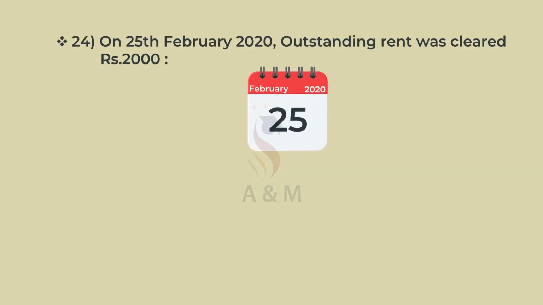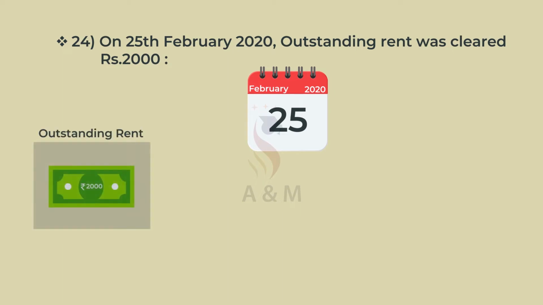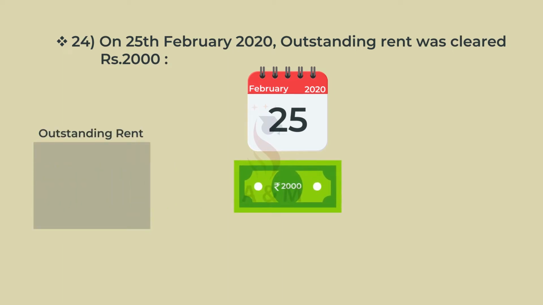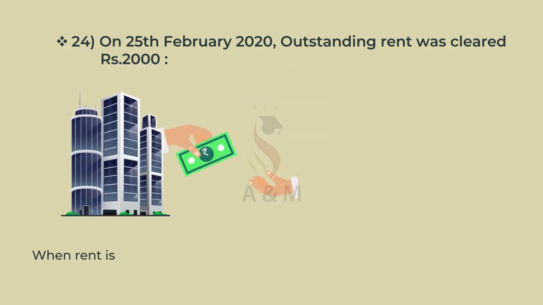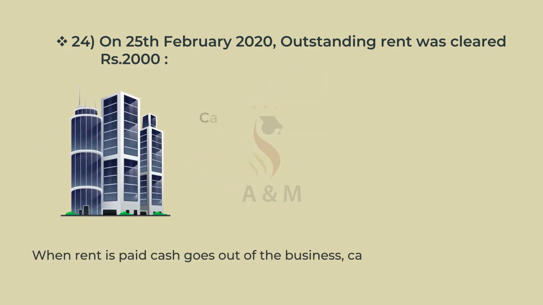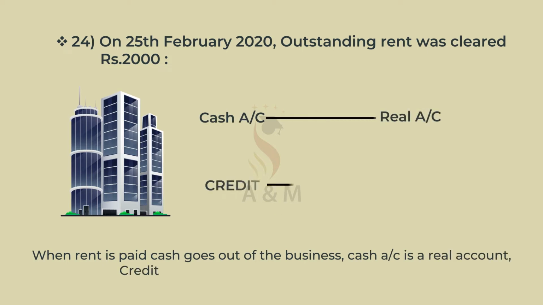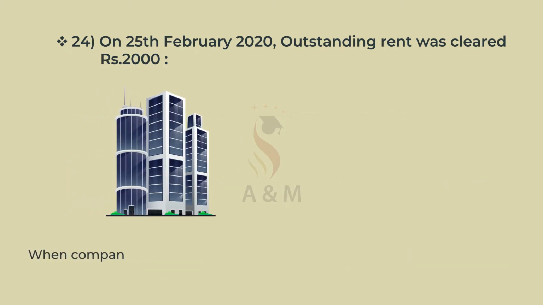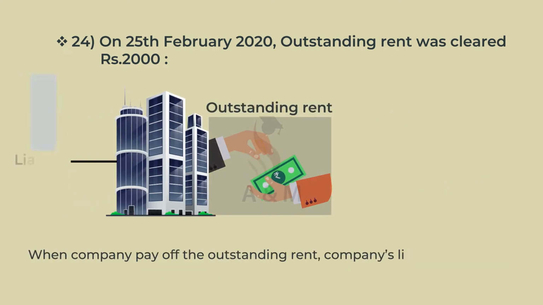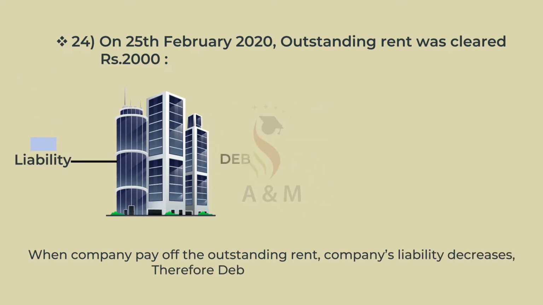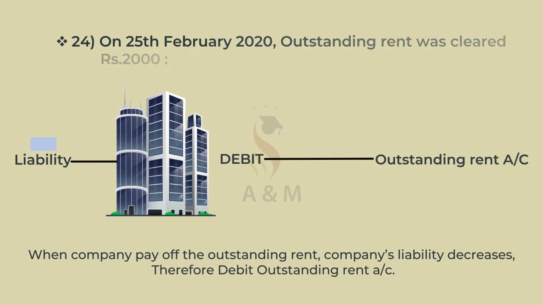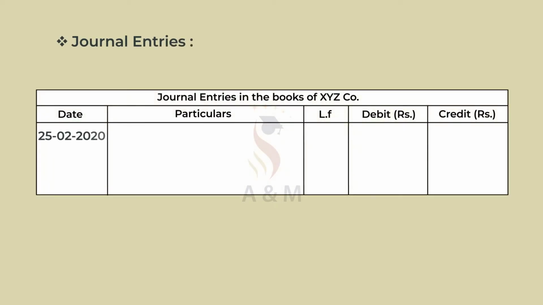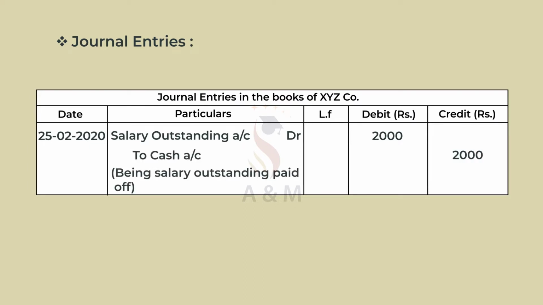24th, on 25th February 2020, outstanding rent was cleared Rs 2,000. When rent is paid, cash goes out of the business. Cash account is a real account. Credit what goes out, therefore credit cash account. When the company pays off the outstanding rent, the company's liability decreases. Therefore, debit outstanding rent account. And the journal entry is outstanding rent account debtor Rs 2,000 to cash account Rs 2,000, being outstanding rent paid off.